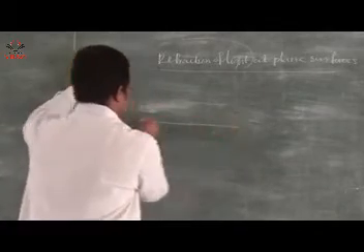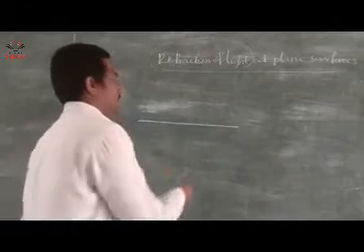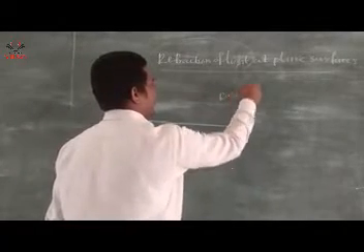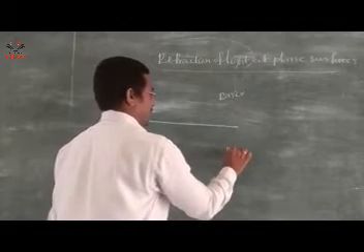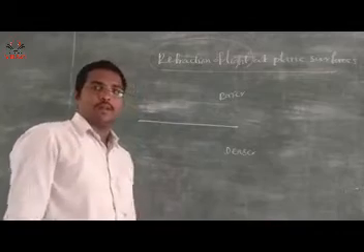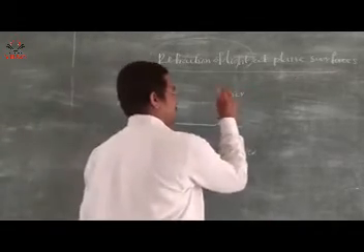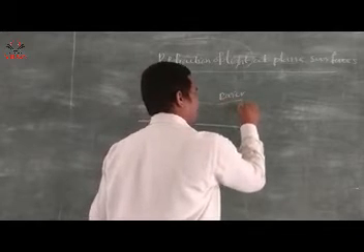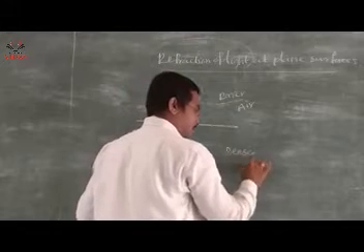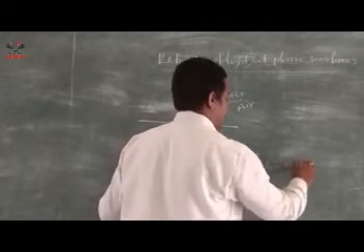two media. First understand this example. One medium is called rarer and the second is denser. An example of rarer medium is air. Examples of denser medium are glass and water.